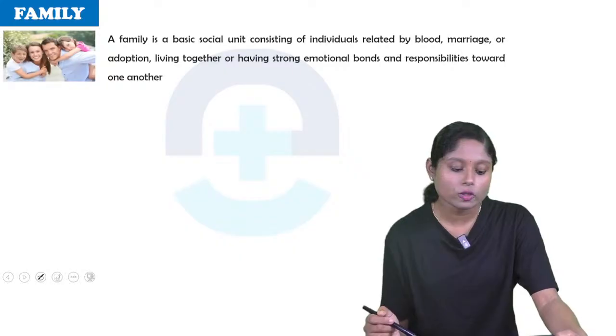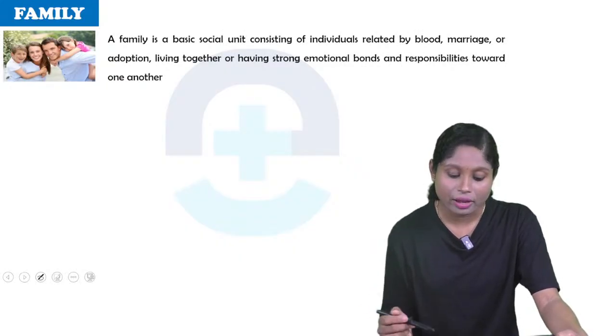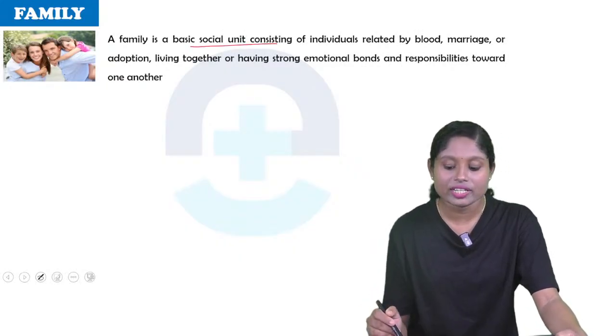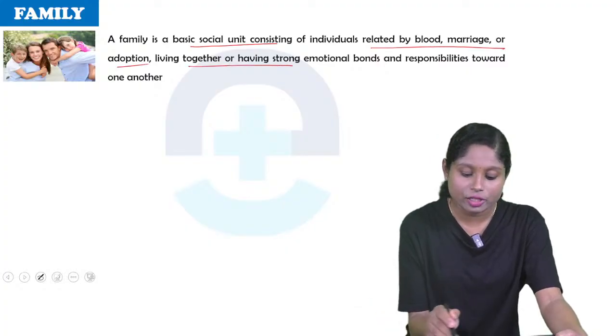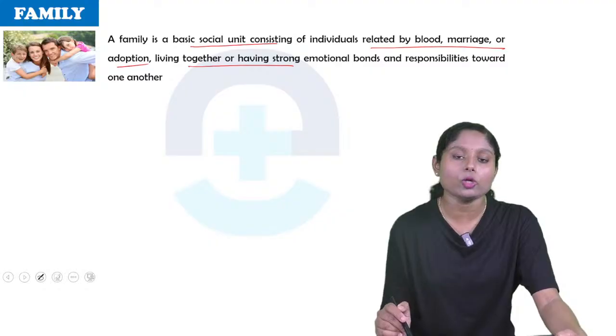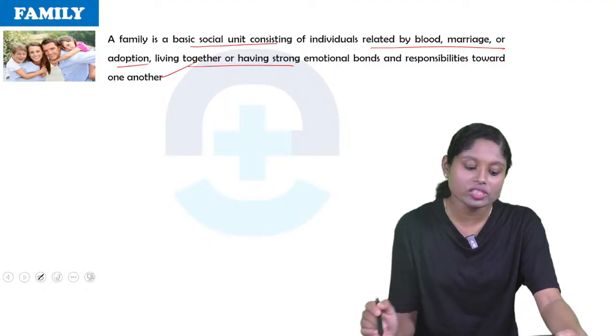So the next important question we'll discuss is family. So what is family? It's a basic social unit consisting of individuals related by blood, marriage or adoption, living together or having strong emotional bonds and responsibility towards one another.